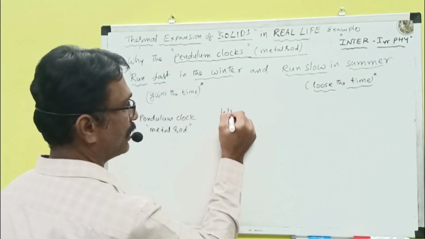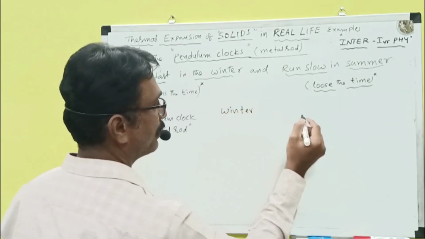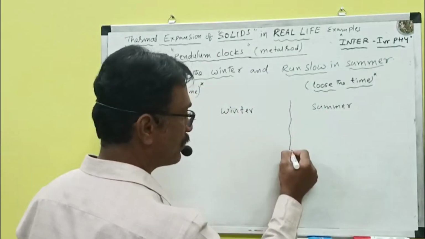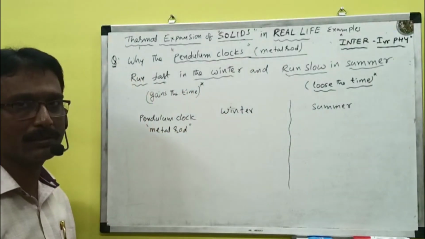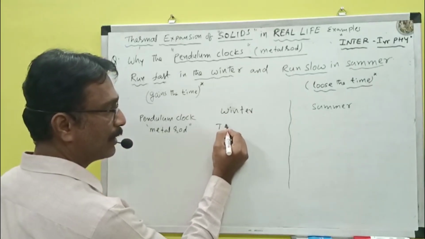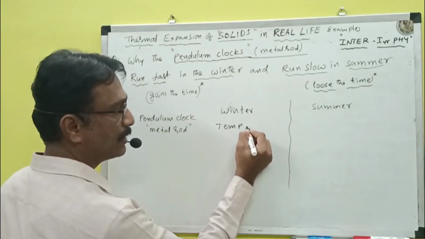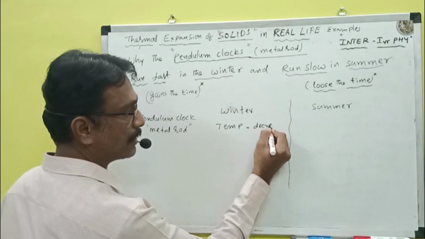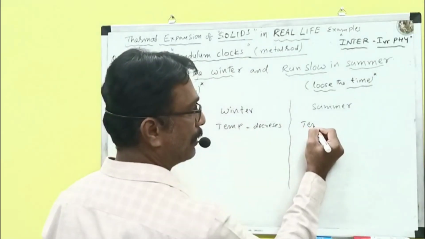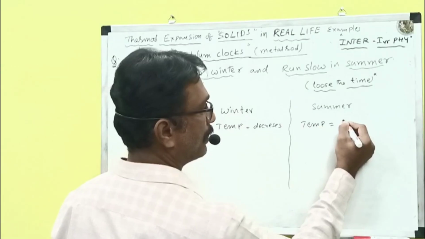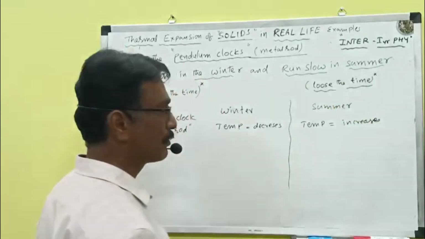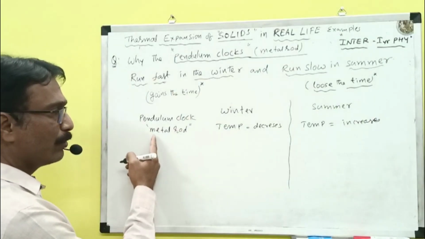First, in winter, we can take winter. Another one is the summer. Two different scenarios we can consider for how the pendulum clock shows the time. In winter, we can write temperature decreases. In summer, the temperature increases. Okay. The pendulum clock.